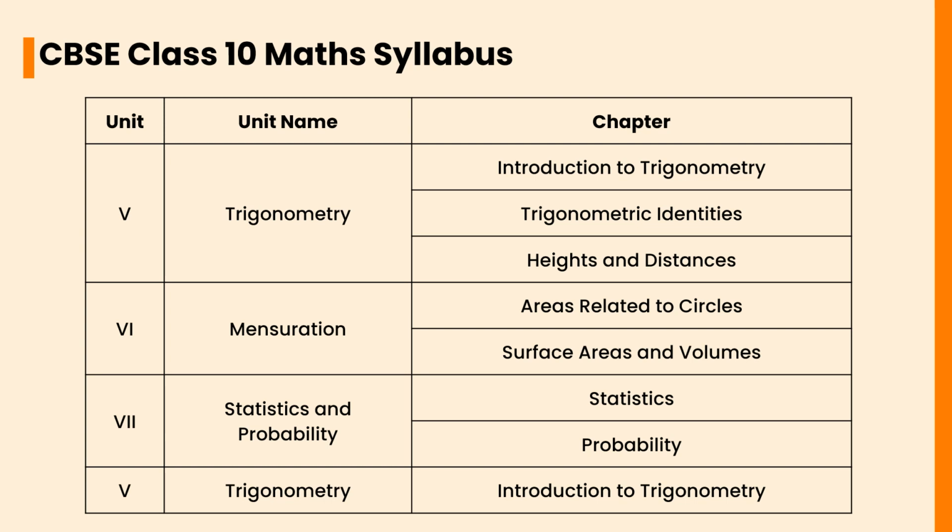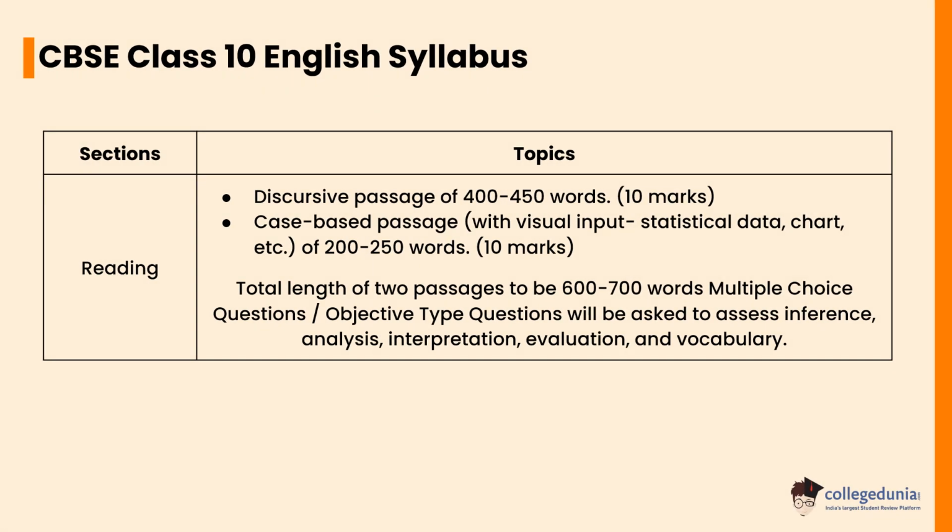In mensuration, the important chapters are Areas Related to Circles, Surface Areas and Volumes. In statistics and probability, the important chapters are Statistics and Probability. In trigonometry, the important chapter is Introduction to Trigonometry. Let's check the CBSE class 10th English syllabus.